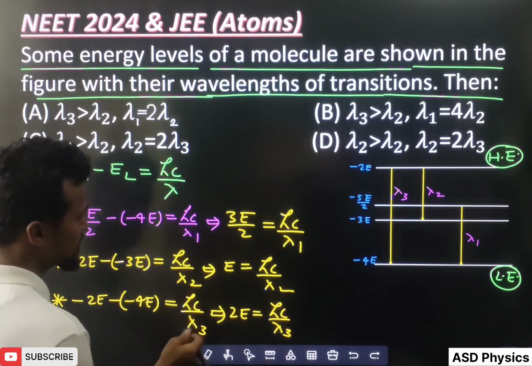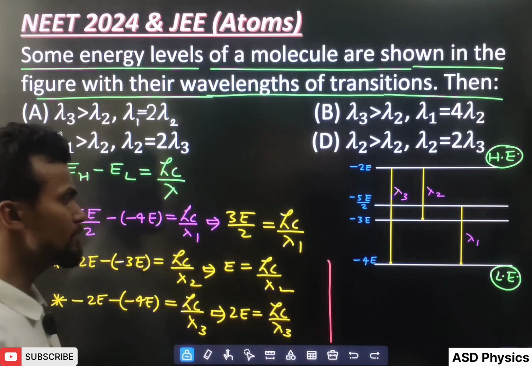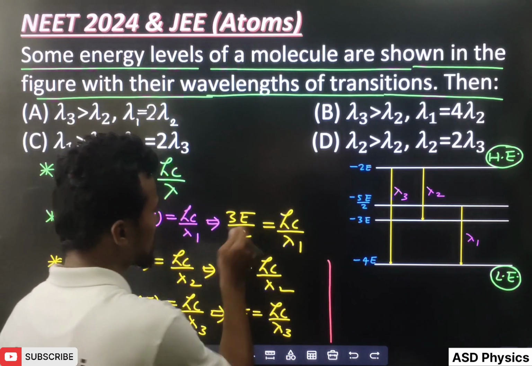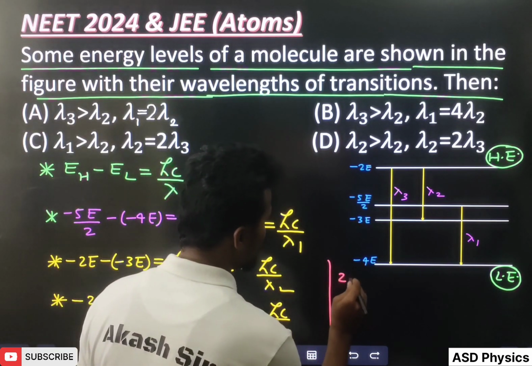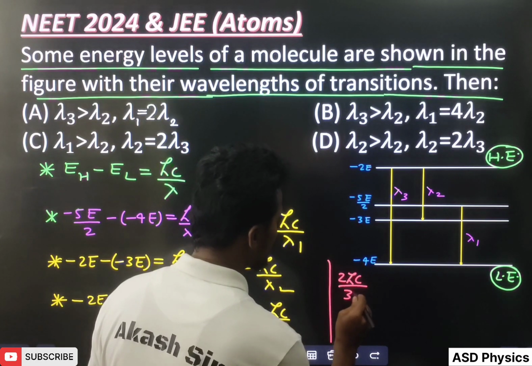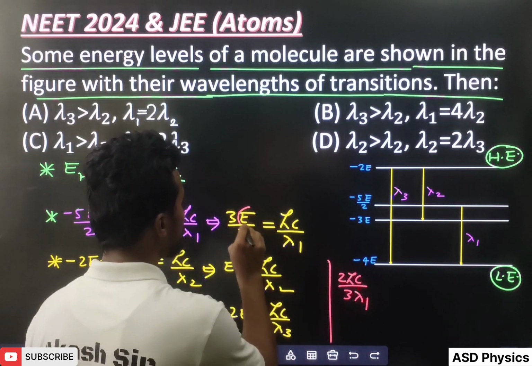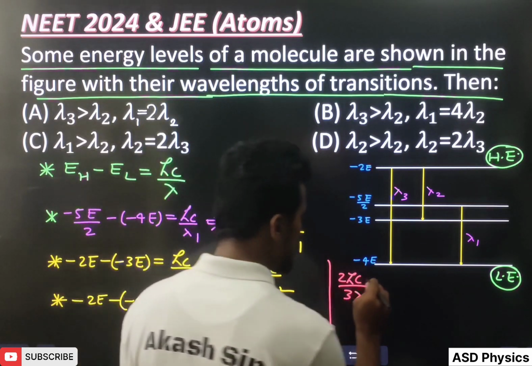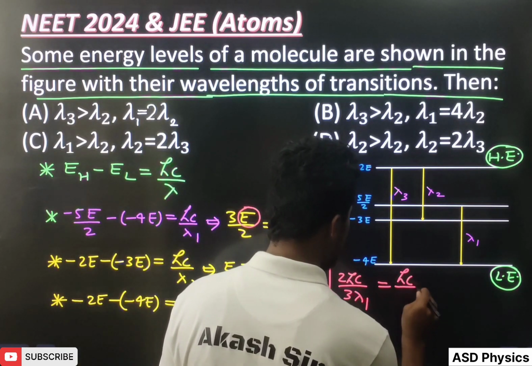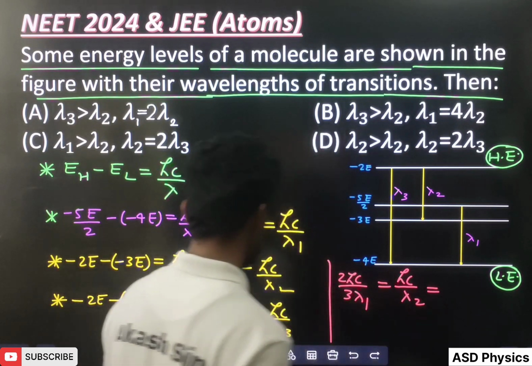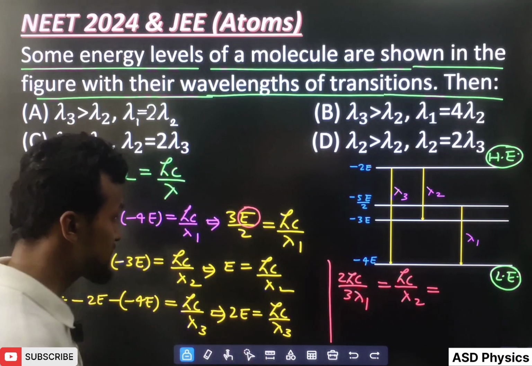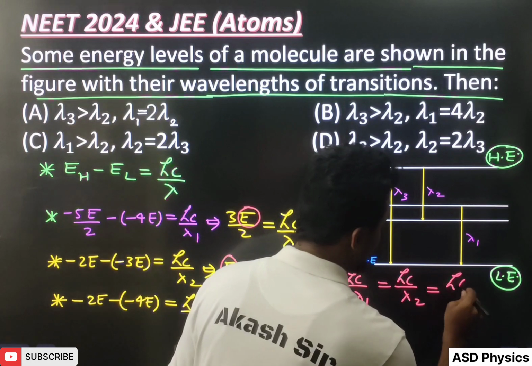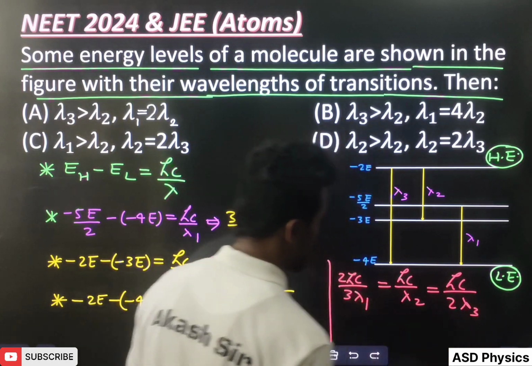Okay, so all this we have got now. Now what I will do here is, at all the places, take the value of E first. So what is the value of E from here? Kindly see, it will become 2hc by 3 lambda 1. Here what is the value of E? It will come hc by lambda 2. And here what is the value of E? Here also value of E. What is coming here? Very easy, hc by 2 lambda 3, is it?